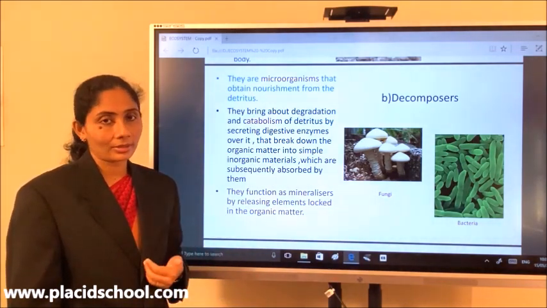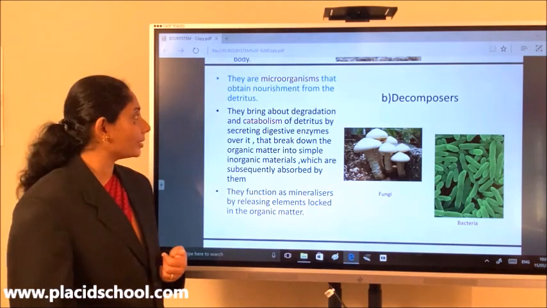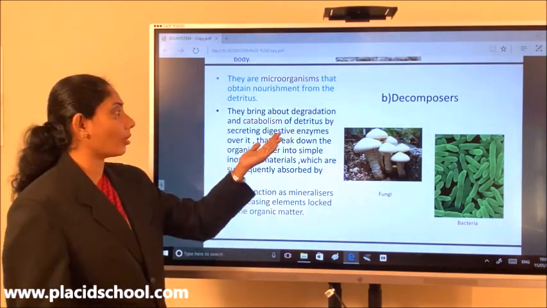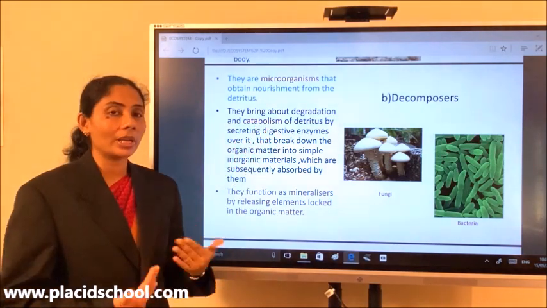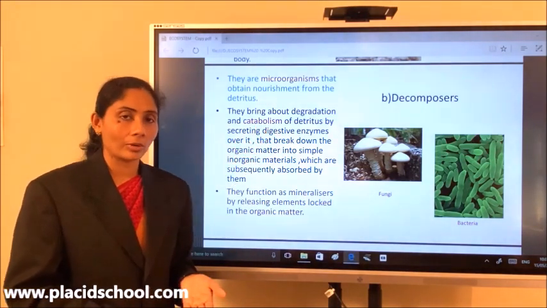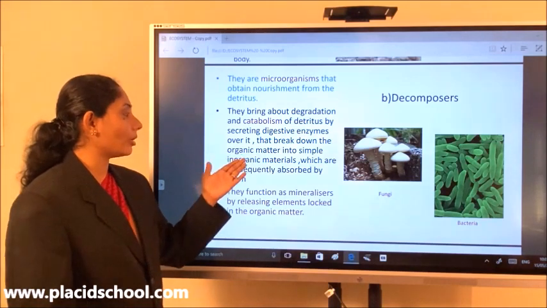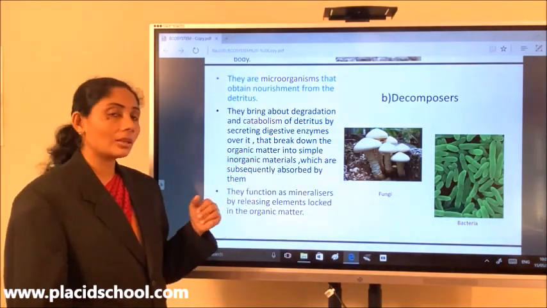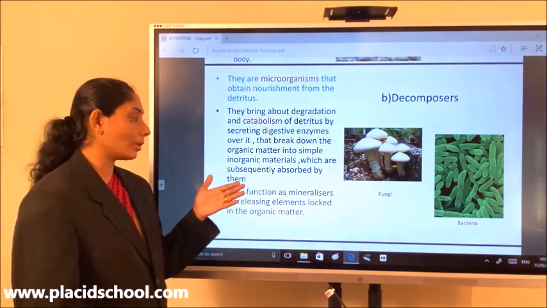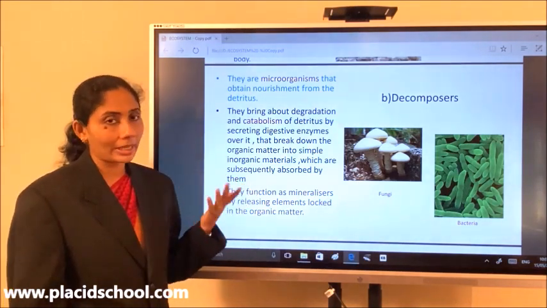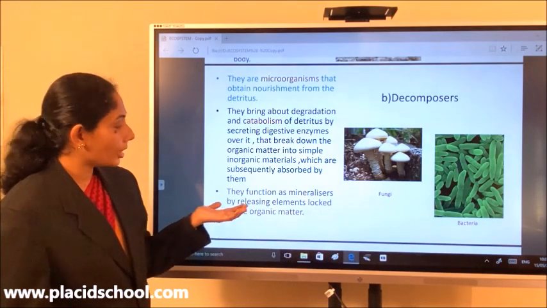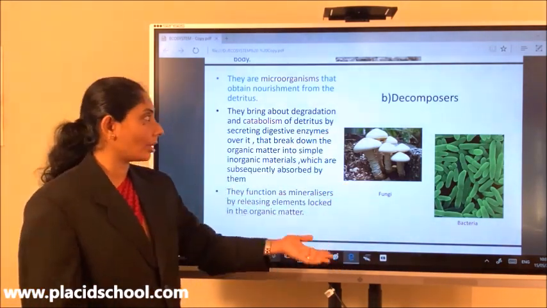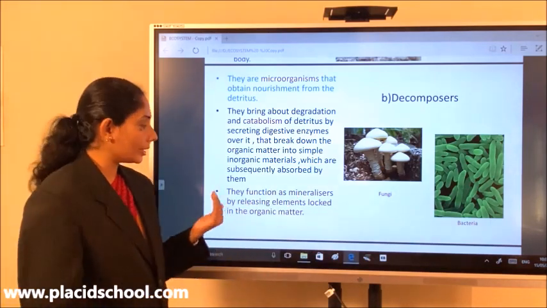They don't ingest the detritus. Instead, they will be pouring out digestive enzymes over it, causing the degradation or catabolism of the detritus, thereby breaking down the organic matter into simple inorganic materials. Okay, subsequently some of which will be absorbed by them for getting energy. So you have these decomposers: fungi, bacteria, and some protists also act as decomposers.